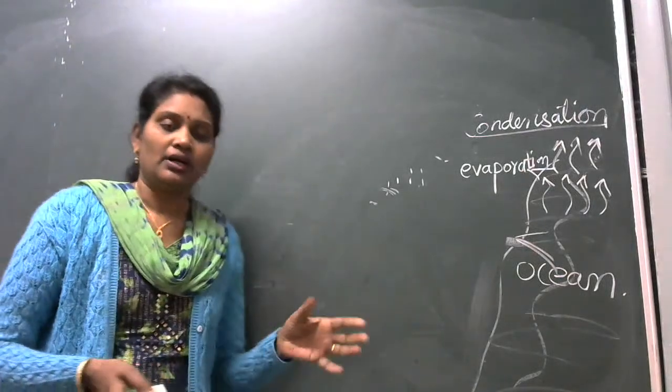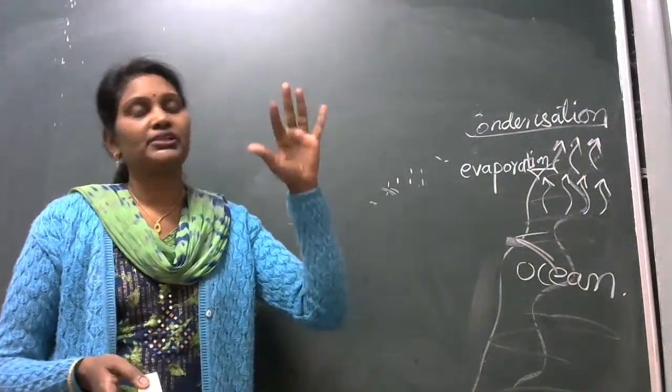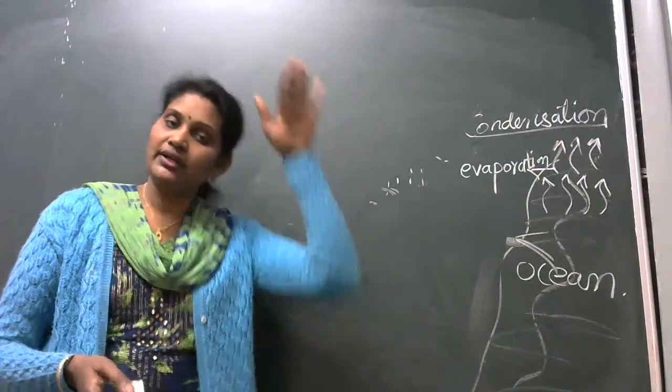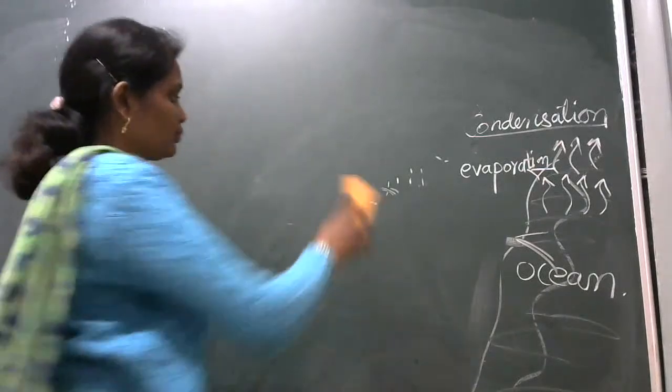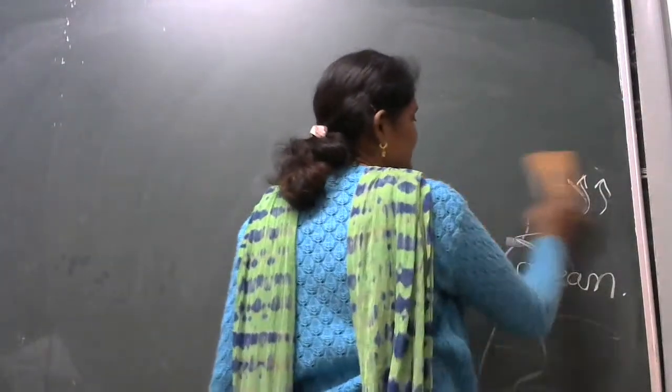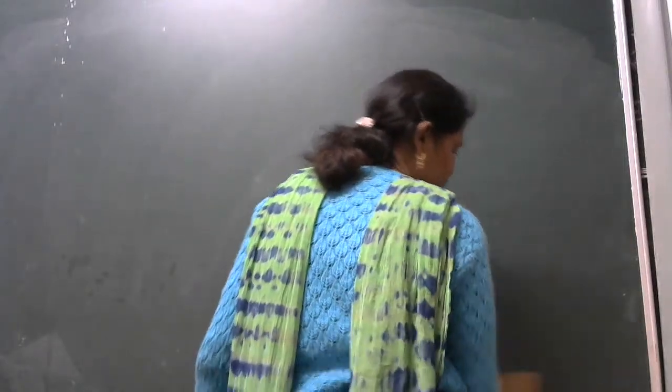And then evaporation होता है, particular height पे जाके condensation होता है और फिर से precipitation होता है. So you have already seen, you know this, isn't it, students?